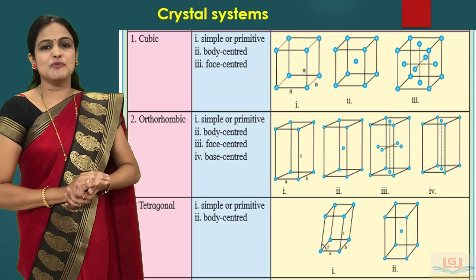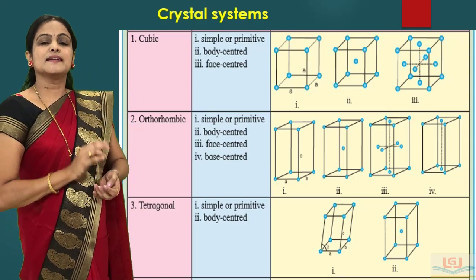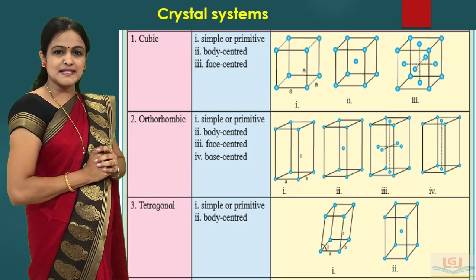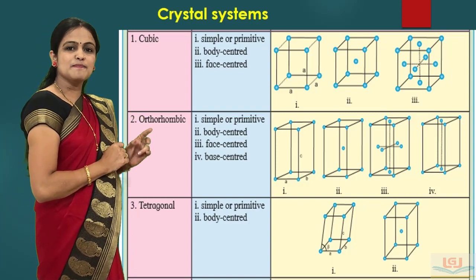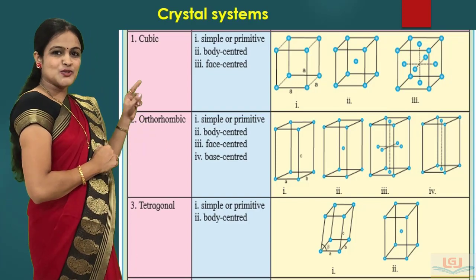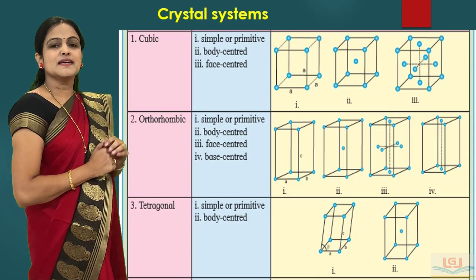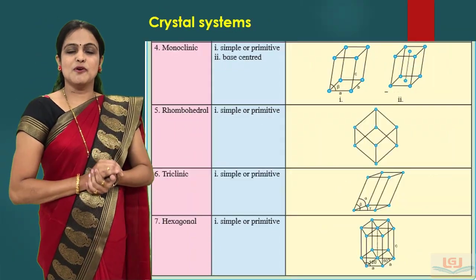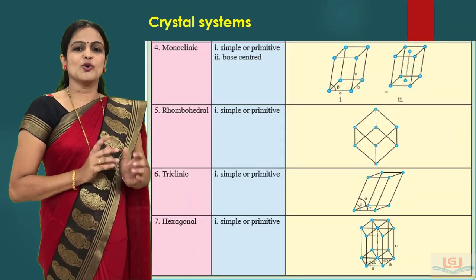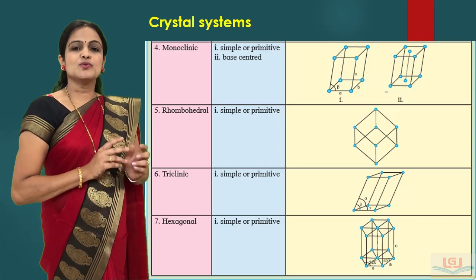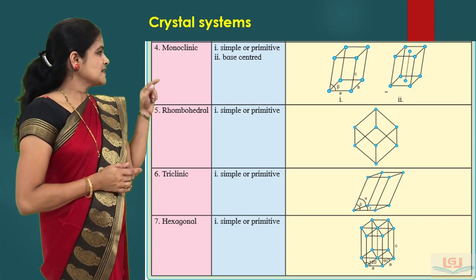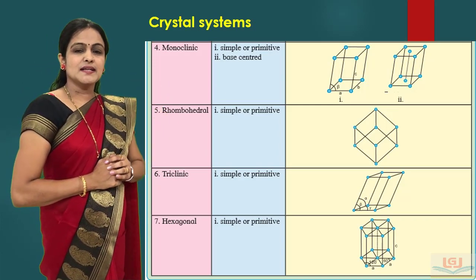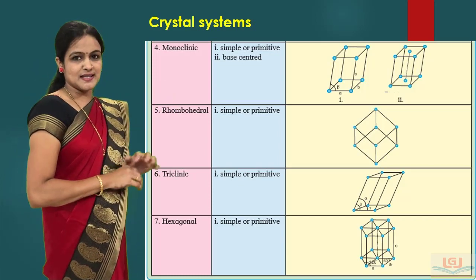Next, the third type of crystal system is the tetragonal system, and it gives rise to 2 types of Bravais lattices. The first one is the simple or primitive, as shown in the first diagram, and the second is the body centered, as shown in the second diagram. The fourth type of crystal system is monoclinic, and it gives rise to 2 types of lattices. The first one is the simple or primitive. The second one is the base centered unit cell.